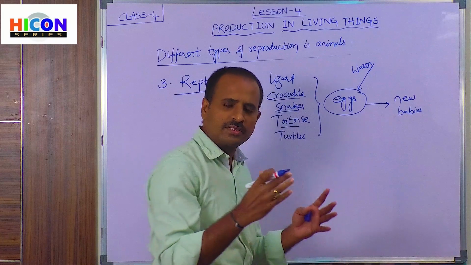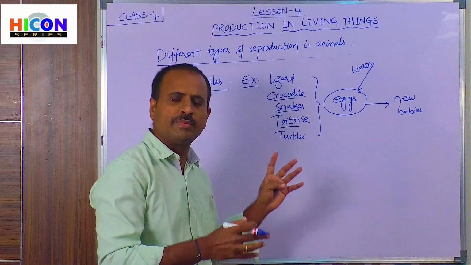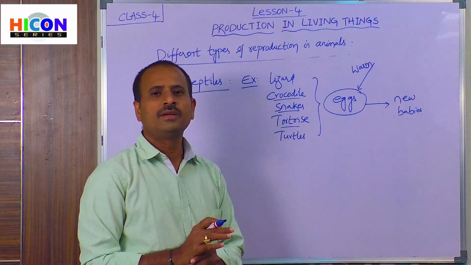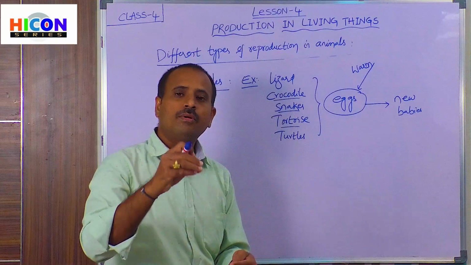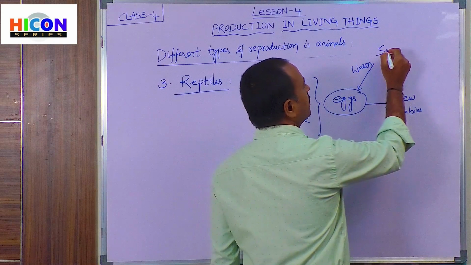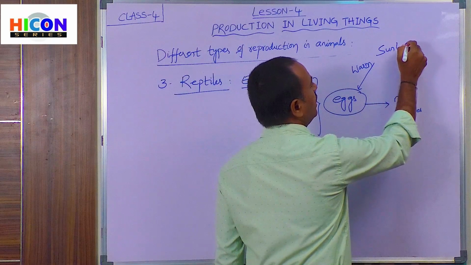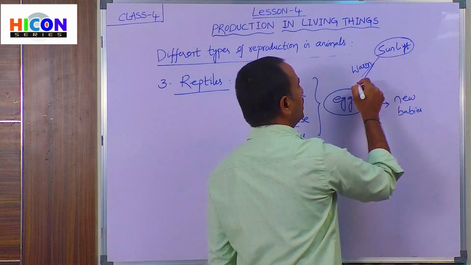So children, this is the process of reproduction of new babies from the eggs of these reptiles. First these animals lay eggs on the land and these eggs will be kept warm because of the sunlight. These eggs are exposed to sunlight and the sunlight will keep the eggs warm.